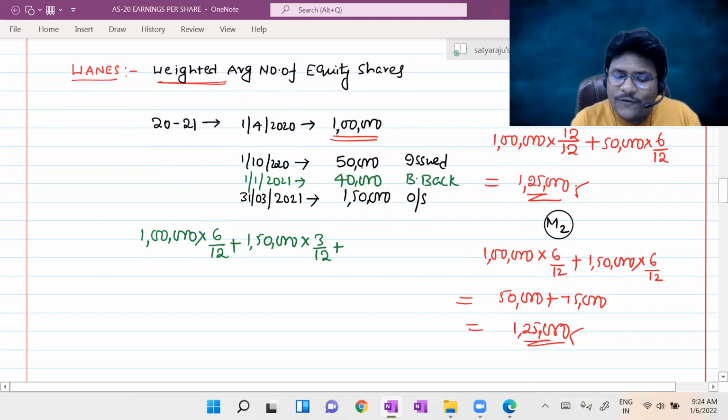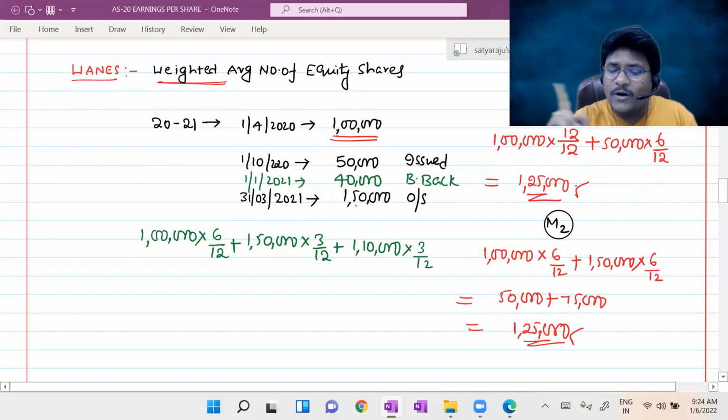Then 1,50,000 minus 40,000. Bought back means minus 40,000. Then it will become 1,10,000. That 1,10,000 is for how many months? 3 months, 3/12. Then the outstanding number of shares were not 1,50,000, guys. At that point of time, the outstanding number of shares were 1,10,000. In the second scenario, I'm talking. In the first scenario, it is 1,50,000 only.